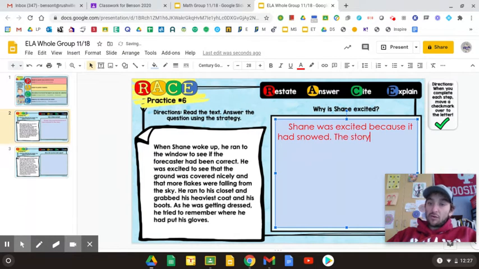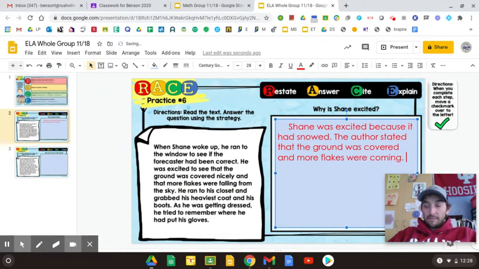Let's say the story, the author, because the person writing this is the author. The author stated that the ground was covered and more flakes were coming. Okay, so that's that main piece of evidence that let me know it snowed.